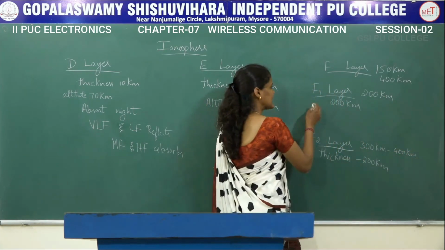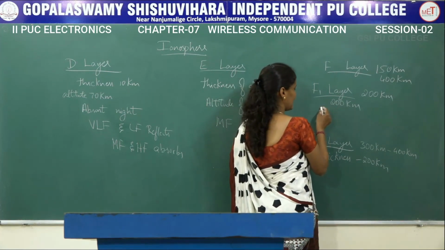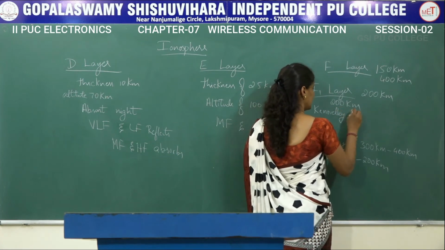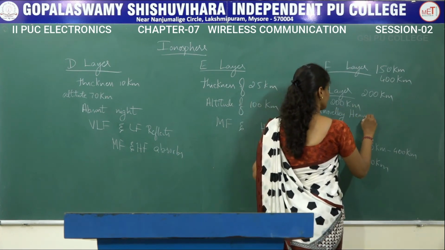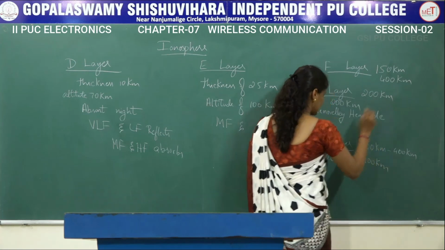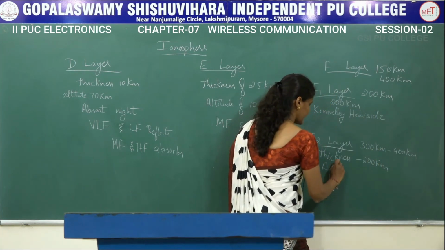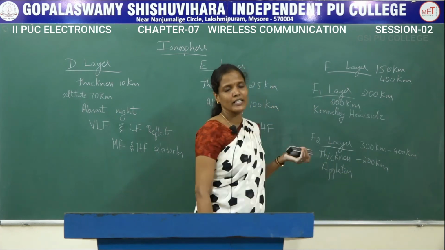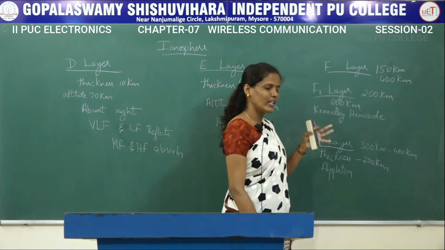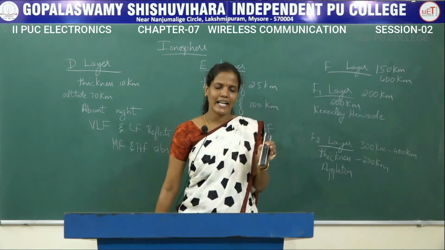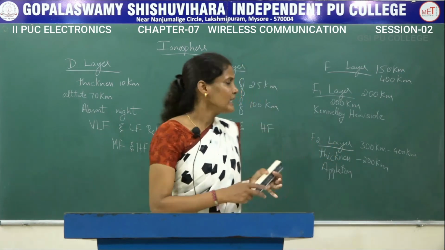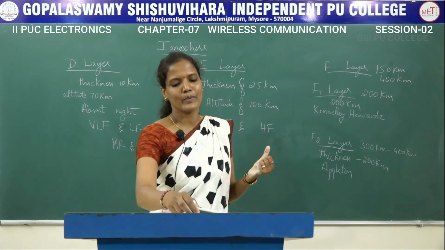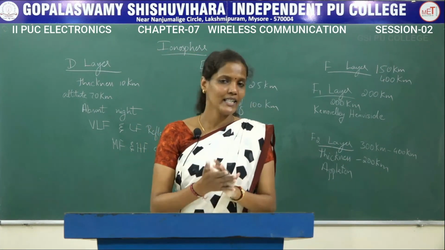Okay, this F1 layer is called the Kennelly-Heaviside layer, whereas this is called the Appleton layer. Both are present during the day as well as the night time. The F layer itself is present during the day as well as the night time. So both F1 and F2, which are the sub layers of this F layer, are present both during the daytime as well as the night time.